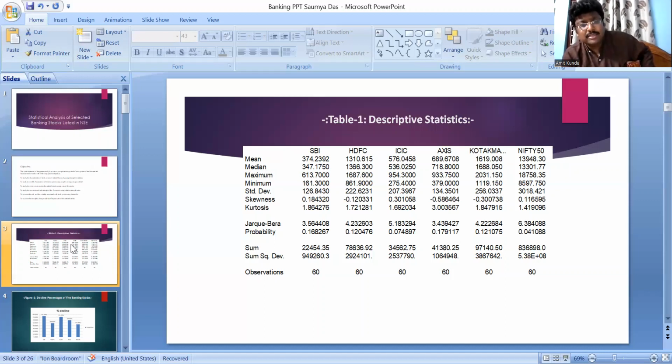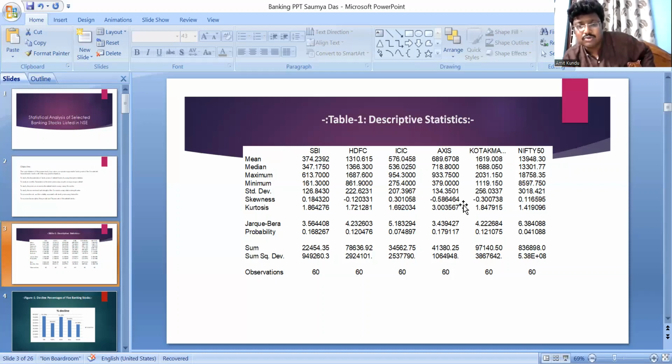Now, you should consider the kurtosis. Look, here is the kurtosis: 1.84 for SBI, 1.72 for HDFC, 1.79 for ICICI, 3 for Axis Bank, and 1.84 for Kotak Mahindra. Only Axis is mesokurtic.